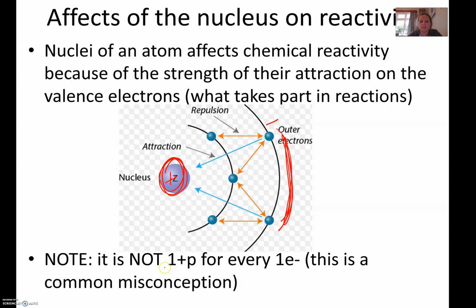One thing to note is that it's not 1 proton for every 1 electron. So let's say that there's 15 protons in this nucleus. Okay, that means that all of those 15 protons are exerting a positive charge on all of the electrons at once. So it's not 1 for 1, which is a really common misconception. And I'll keep repeating that as we go through this topic.